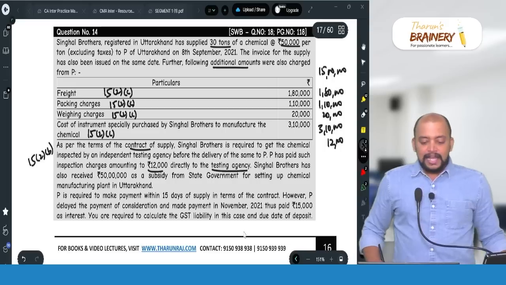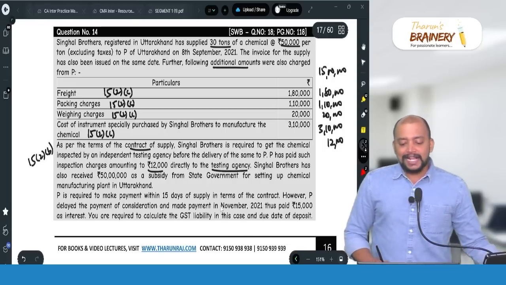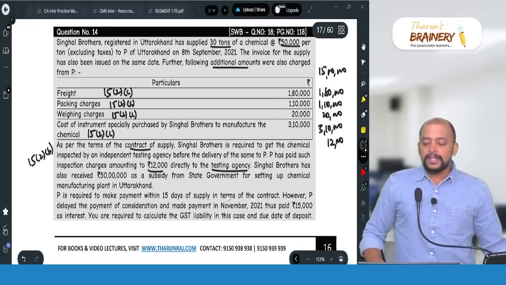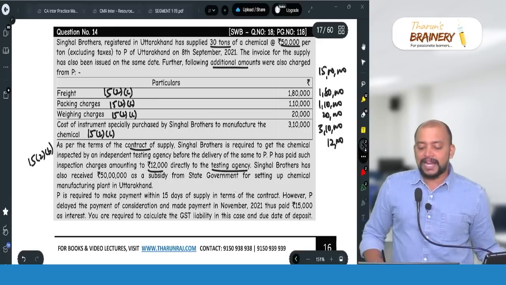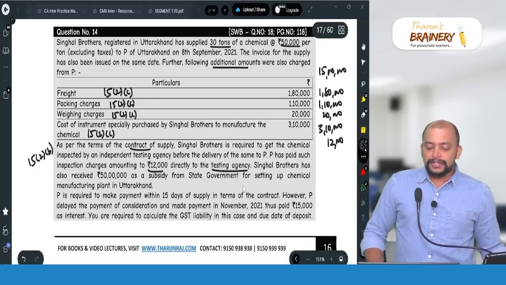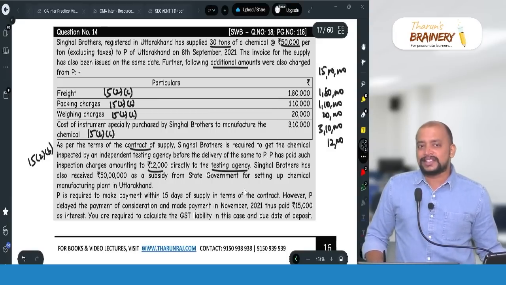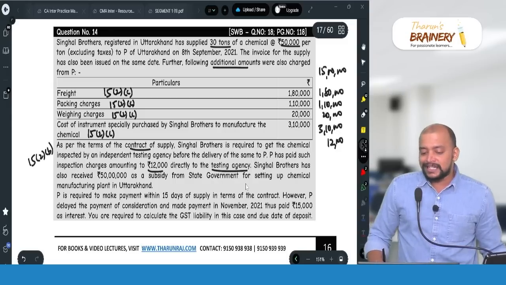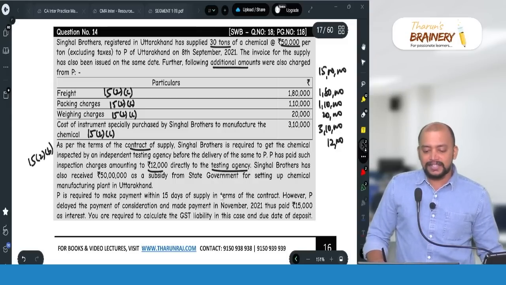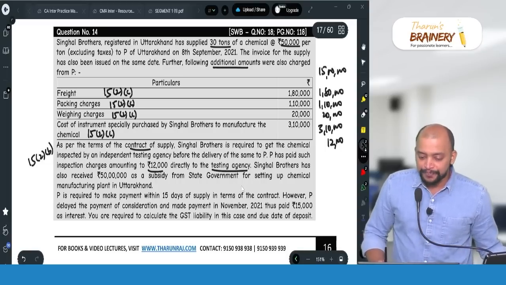Singhal Brothers has also received 50 lakhs as subsidy from the state government for setting up a chemical manufacturing plant in Uttarakhand. So this is a general subsidy. General subsidy is not directly linked to the price, so therefore that 50 lakhs will not be included, which means it will be ignored and treated separately.